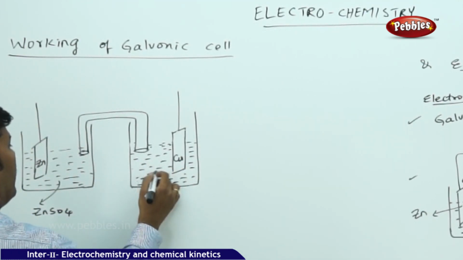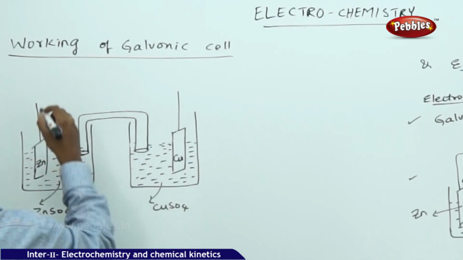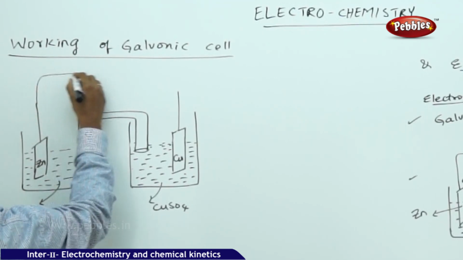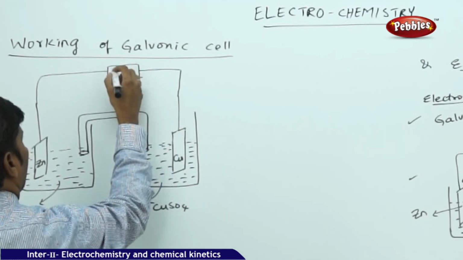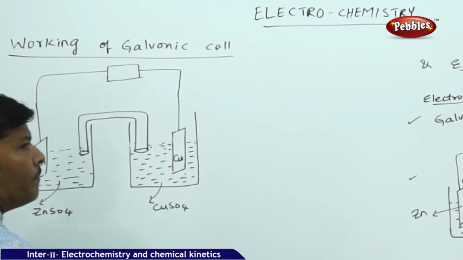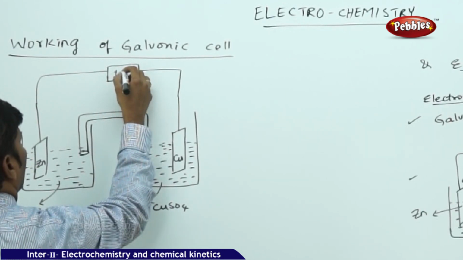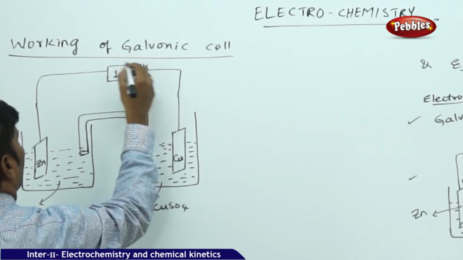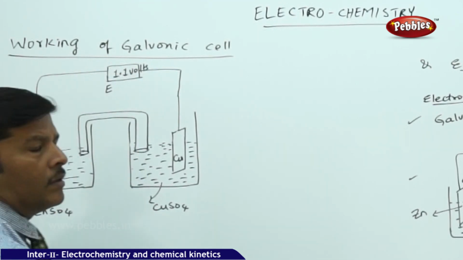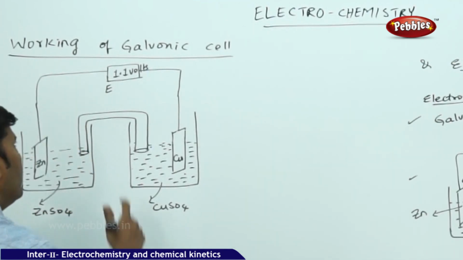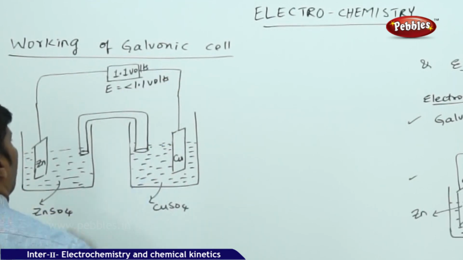So if this is the copper sulfate solution, then externally we are connecting both the half cells to the voltmeter, which must be less than 1.1 volts. 1.1 volts should always be the limit. So the potential difference, or the voltage, should always be less than 1.1 volts.